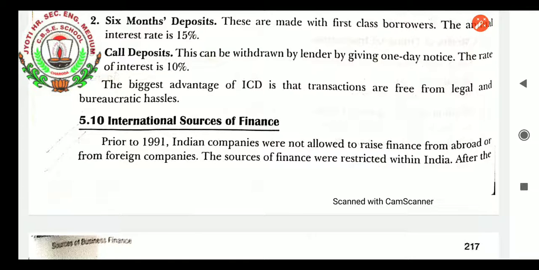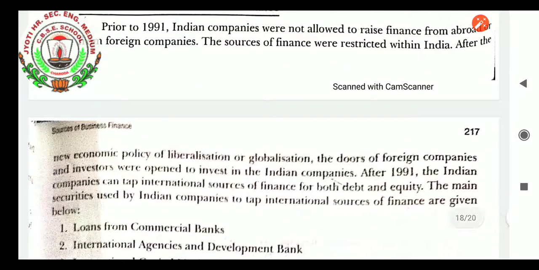Prior to 1991, Indian companies were not allowed to raise finance from abroad or from foreign companies. The sources of finance were restricted within India. After the new economic policy of liberalization and globalization in 1991, the doors were opened to foreign companies and investors to invest in Indian companies. After 1991, Indian companies can tap international sources of finance, for both debt and equity.